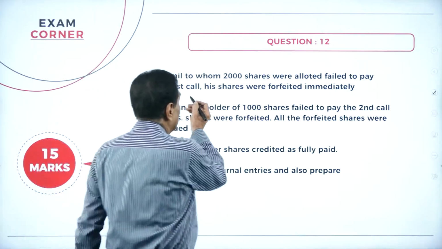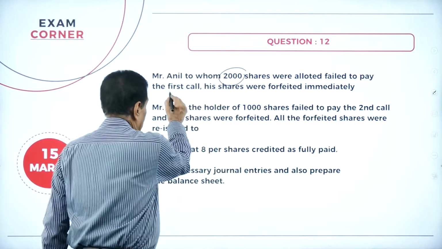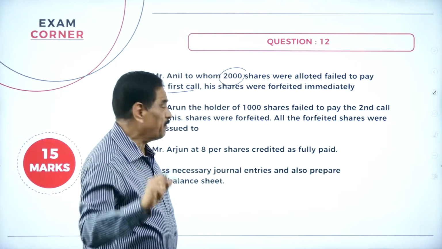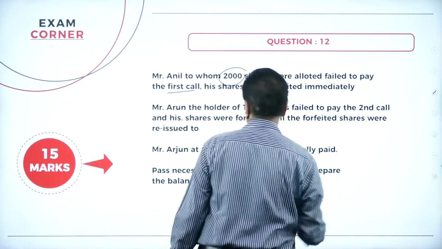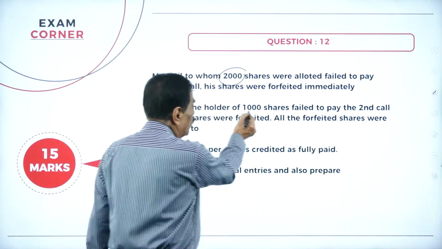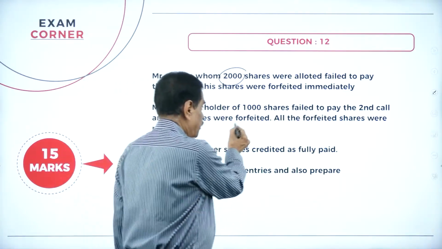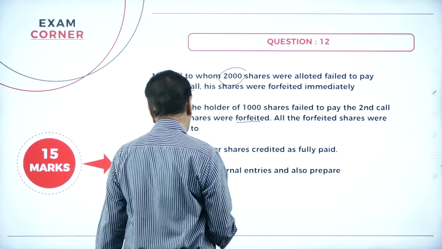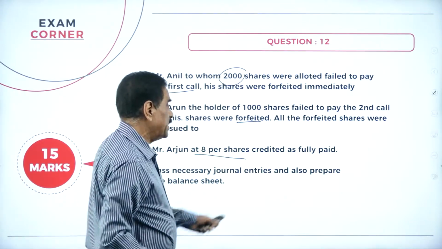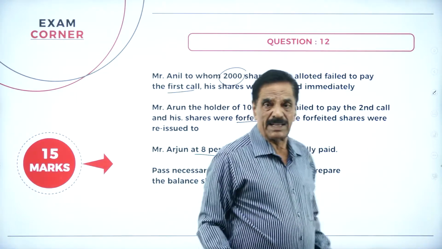Then, Mr. Anil, to whom 2,000 shares were allotted, fails to pay the first call. Means he paid application, he paid allotment, but fails to pay the first call. His shares were forfeited immediately. Mr. Arun, the holder of 1,000 shares, failed to pay the second and final call. His shares were forfeited. All the forfeited shares were reissued to Mr. Arjun at rupees 8 per share, credited as fully paid. Pass necessary journal entries and prepare the balance sheet.